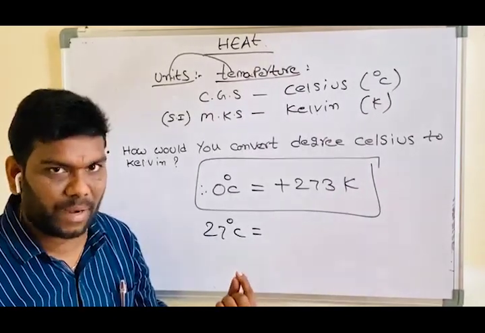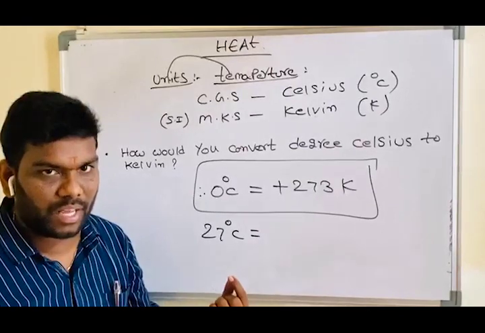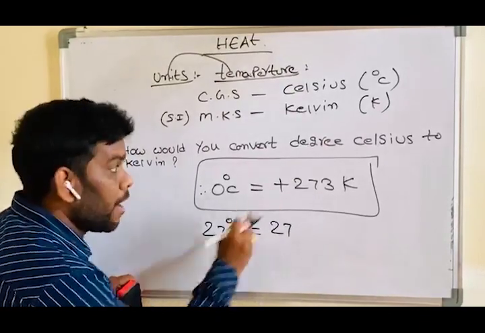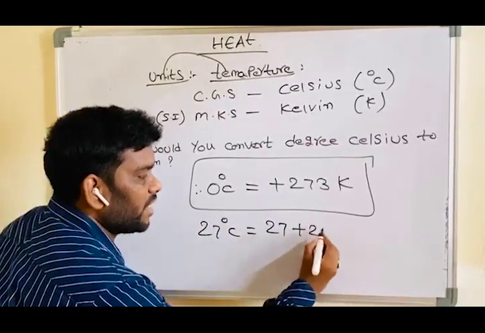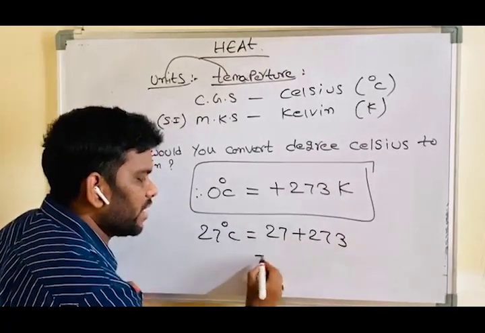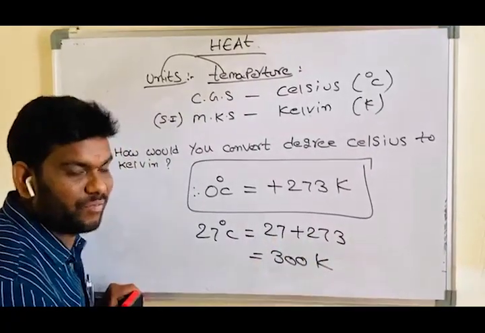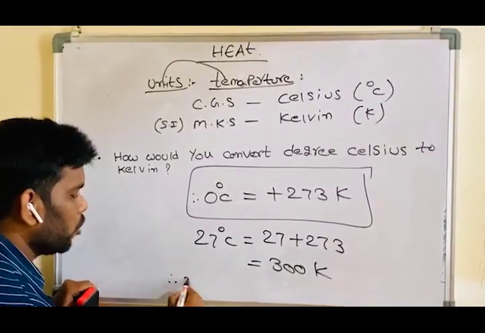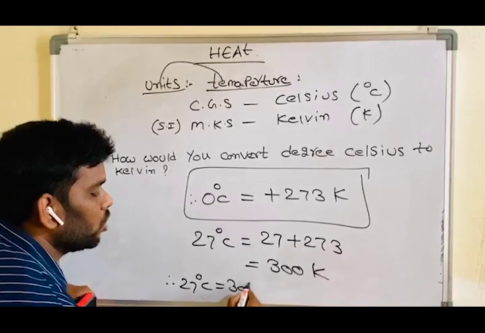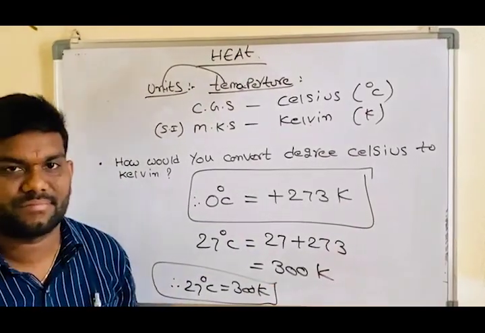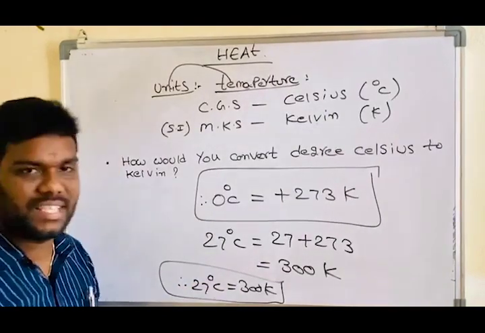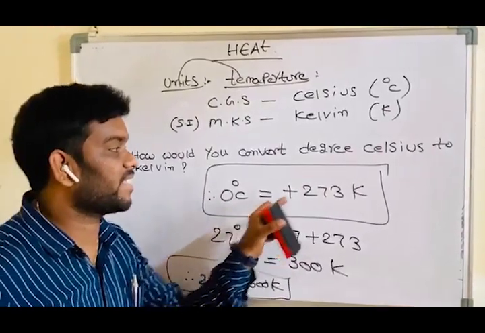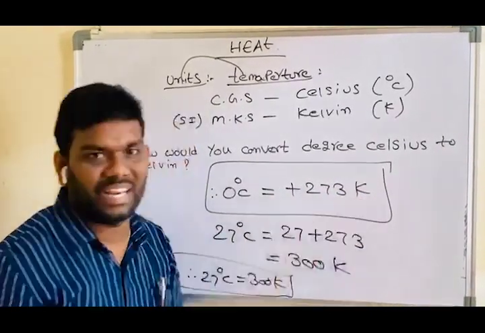Okay? I will explain. Yes. Let us start. 27 plus how much? 273. 27 plus 273 is 300. Is your answer and my answer correct? Yes. Therefore, 27 degrees Celsius is equal to 300 Kelvin. This is the example of how to convert degree Celsius into Kelvin.